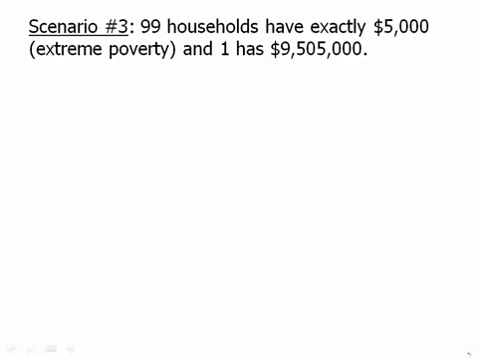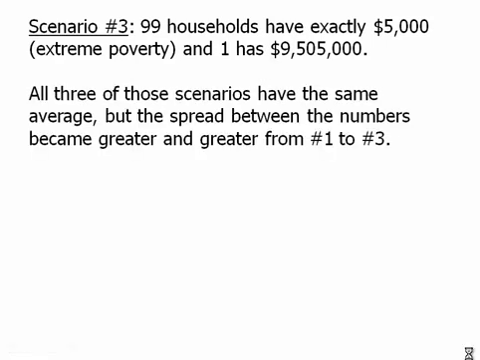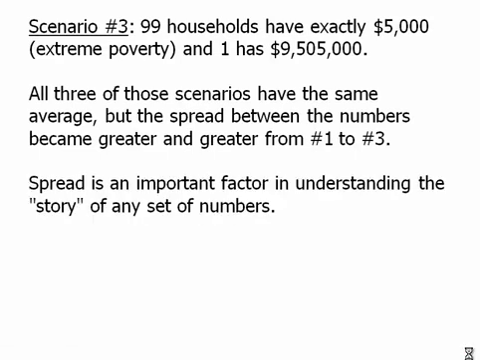So, in other words, just knowing the measure of center and not knowing anything about the spread can drastically change the kind of town. All three of these scenarios have the same average, but the spread between the numbers becomes greater and greater from 1 to 3. Spread is an important factor in understanding the story of any set of numbers. And in fact, in the larger picture, this is exactly what statistics is about. Statistics is trying to figure out the story of a set of numbers. What does this set of numbers actually mean? That's what statistics is trying to do, and this is an example of it.